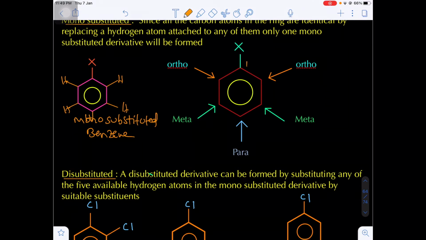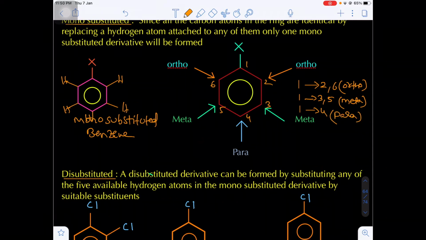So overall we have numbering 1, 2, 3, 4, 5, 6. With respect to 1, the second position and sixth position are both called ortho positions. With respect to 1, the third position as well as the fifth are equivalent positions, and these are referred to as meta positions. With respect to the first carbon, the fourth carbon is referred to as the para position.